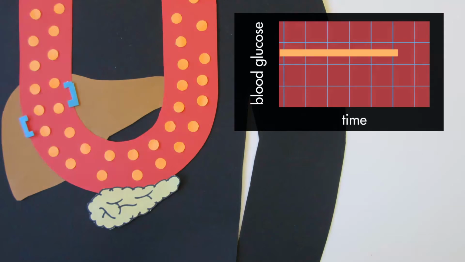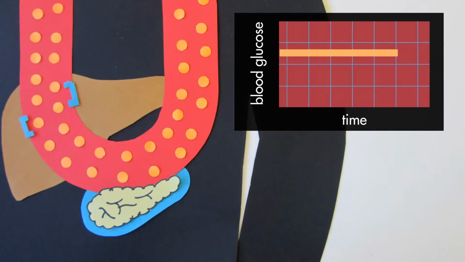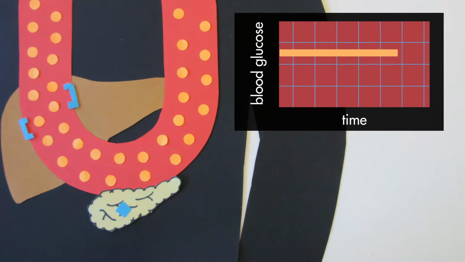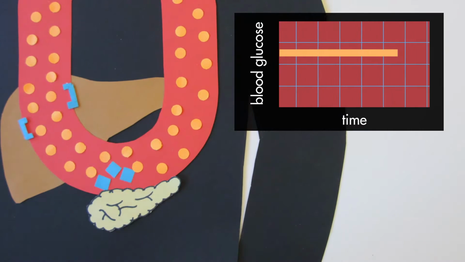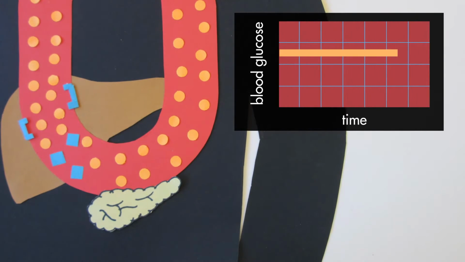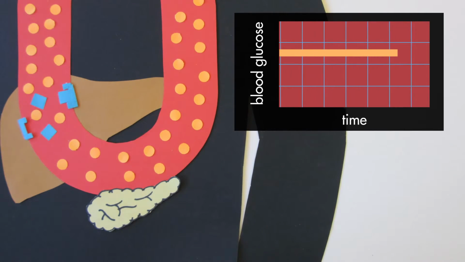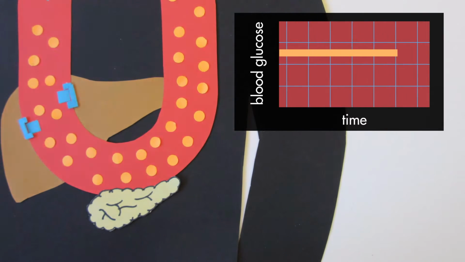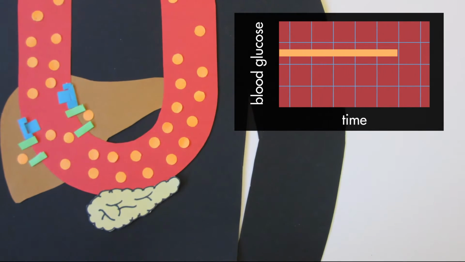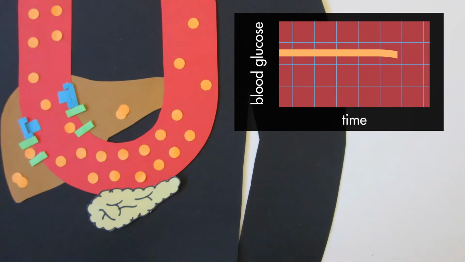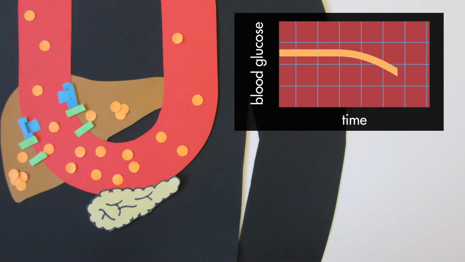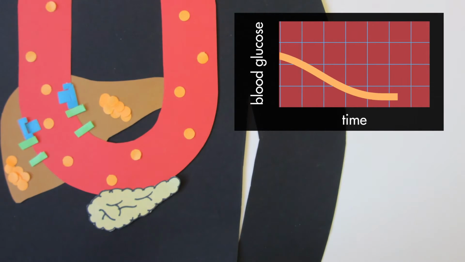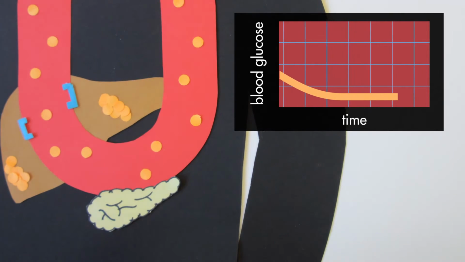Thus, to maintain blood glucose levels, insulin is released from an endocrine gland, the pancreas. The pancreas senses increased blood glucose and releases insulin into the blood. Insulin travels through the blood and binds to receptors in muscles, fat tissue, and as shown here, the liver. Upon binding to receptors, insulin causes an increase in glucose transporters, allowing excess glucose to be taken from the blood and stored in the liver for future use. This uptake of glucose by the liver and other organs for storage restores blood glucose levels to a balanced state. Homeostasis has been achieved.